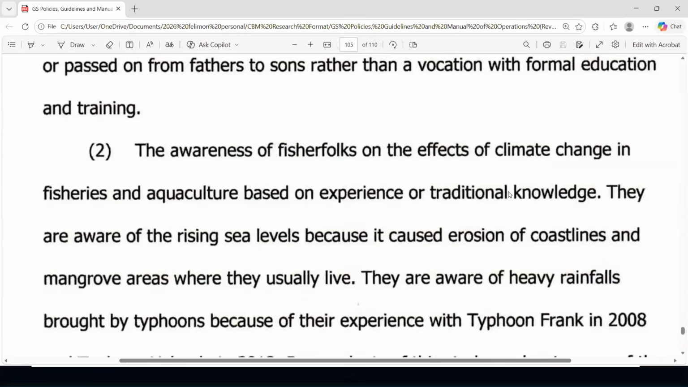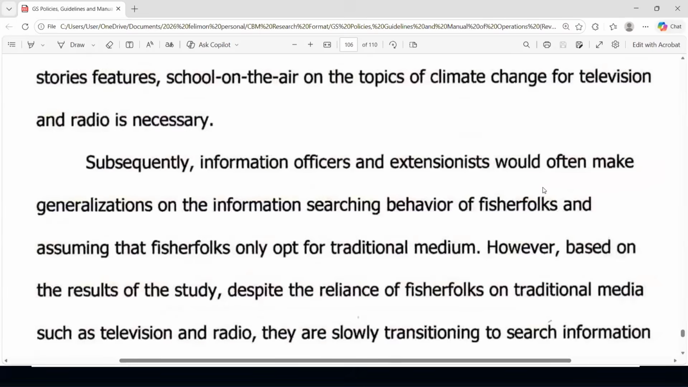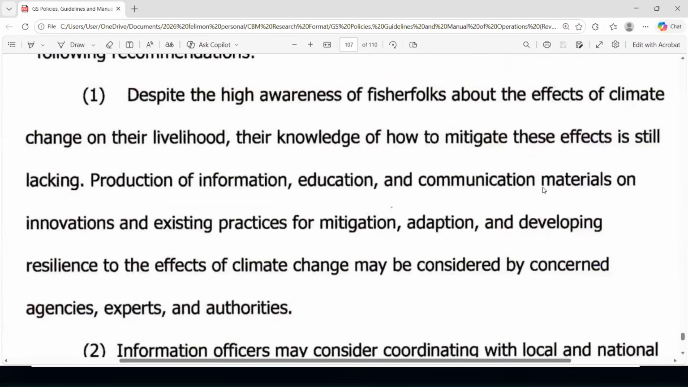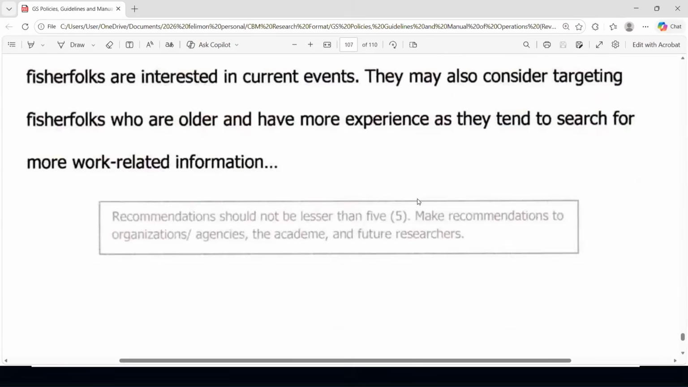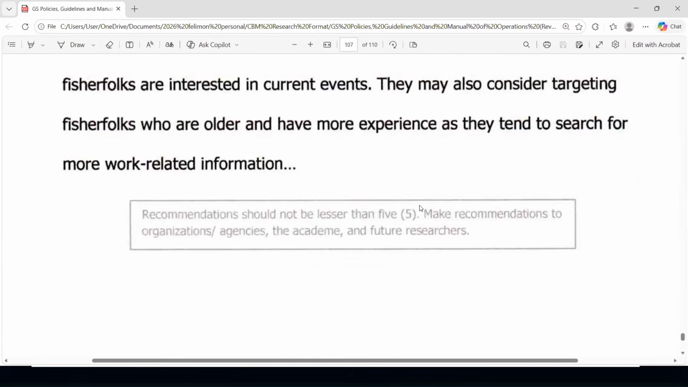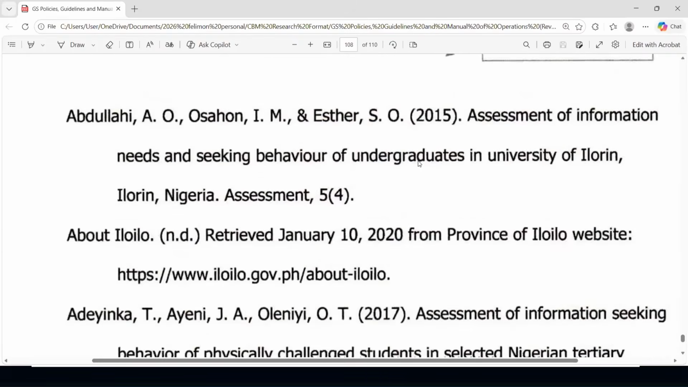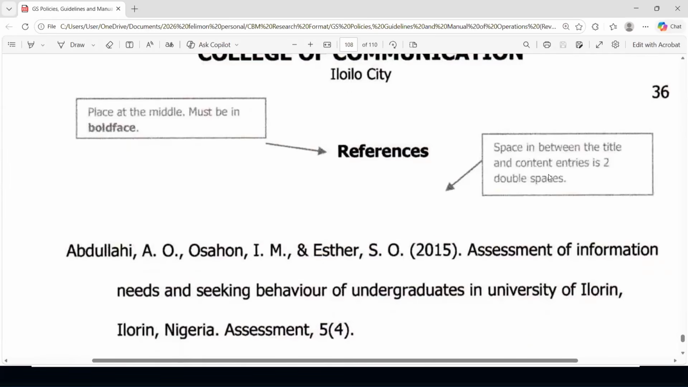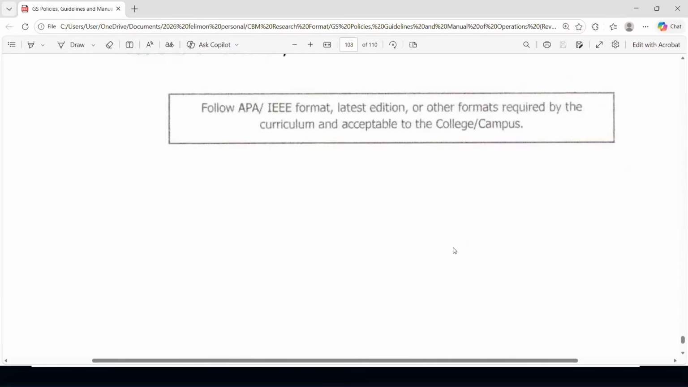Let's scroll some more and look for additional notes. There you go. Recommendation should not be less than 5. It has been highlighted a while ago. There you go. Place at the middle the word references. It should be in bold face. Space in between the title and content entries is 2 double spaces. Okay? So right after references, 2 double spaces.